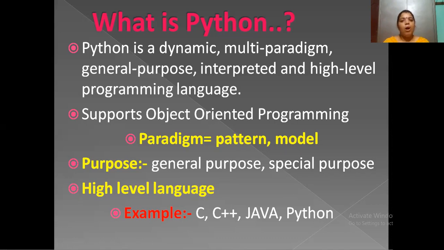And this Python language is both multi-paradigm and a programming language. Also, it is called a scripting language. We use scripting languages to enhance web applications.